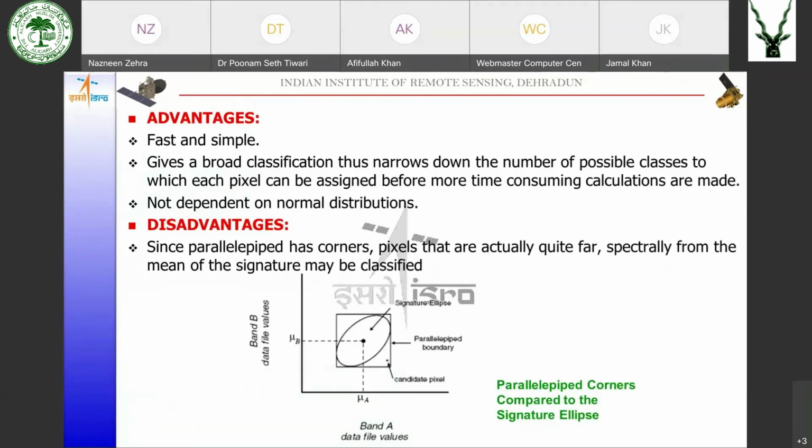Now, the advantage of this type of parallelepiped classification is that it is very simple. We can understand it very easily. It is easy to implement and easy to understand, and it gives a broad classification, and it is not dependent on the normal distribution of pixels. The disadvantage is that the parallelepiped has corners, so pixels which are not so close also get classified as these particular classes.